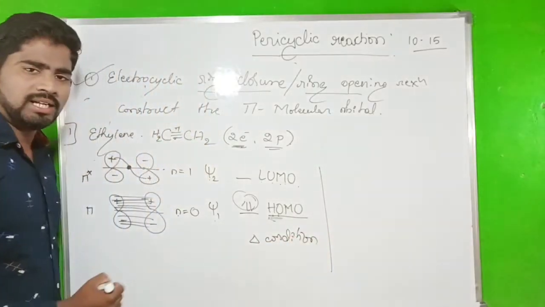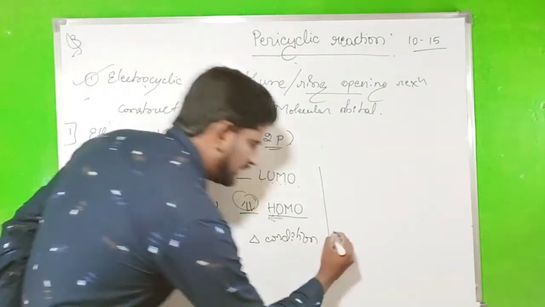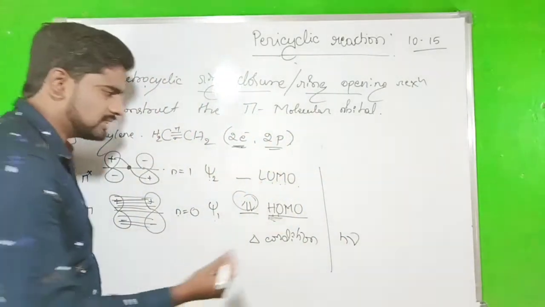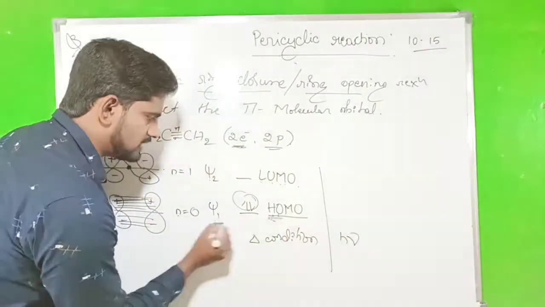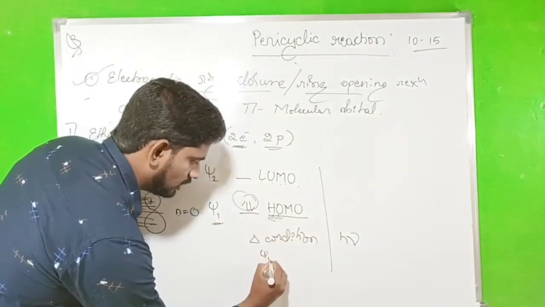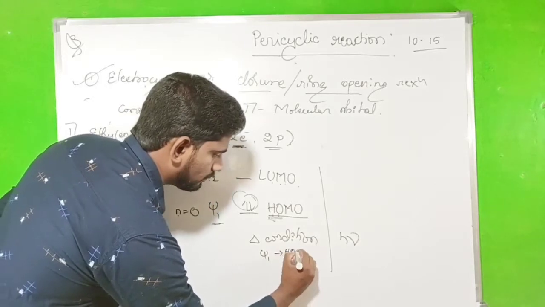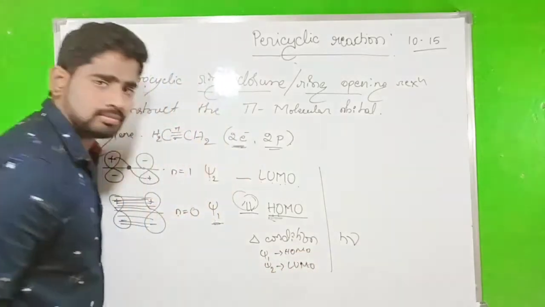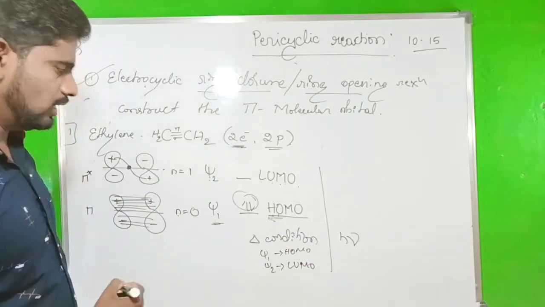In the thermal condition, ψ1 is the HOMO and ψ2 is the LUMO. While we study the photolytical or photochemical condition, what happens? ψ1 is the HOMO and ψ2 will be the LUMO in the thermal case.